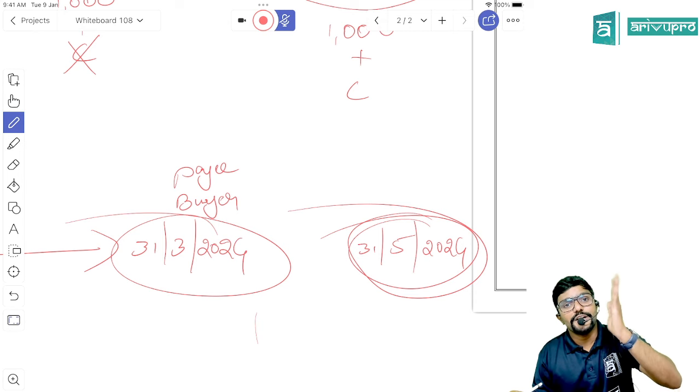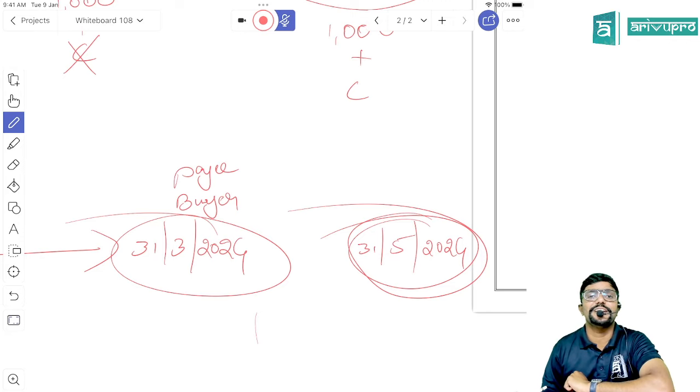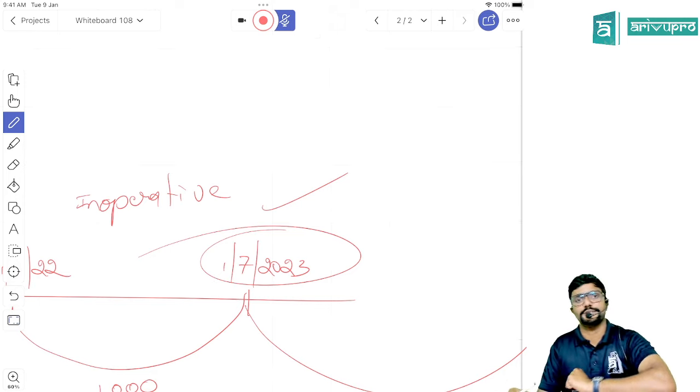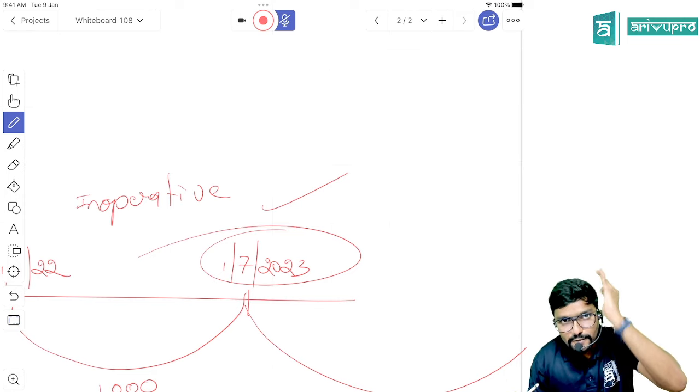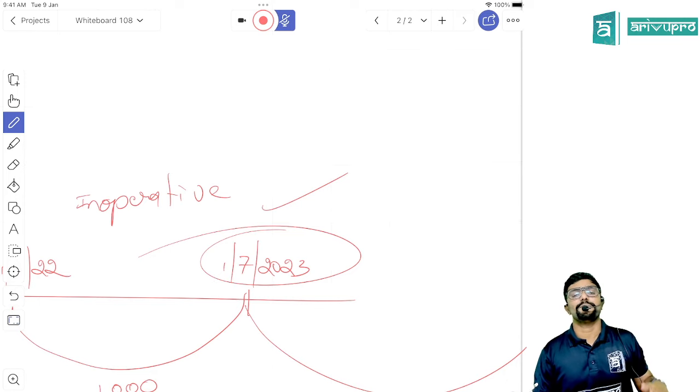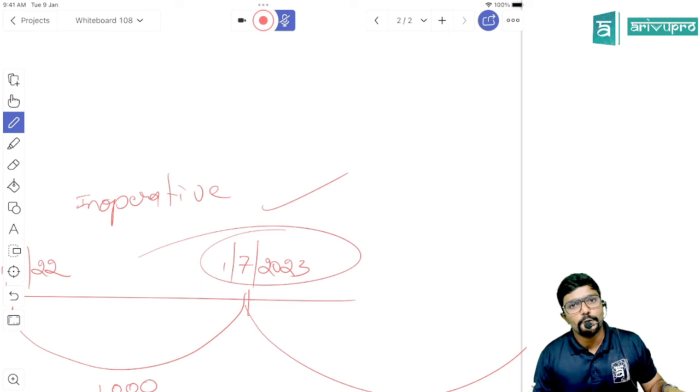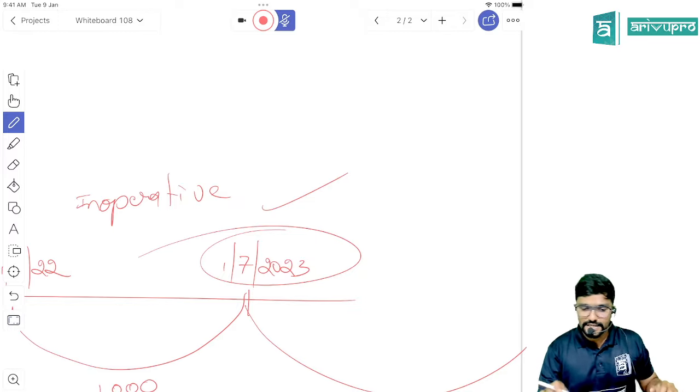Sir, what if they don't link their Aadhaar with PAN even before 31st May 2024, sir? Then the consequences would be applicable from this day only. From 1st July 2023 only, consequences would be applicable, including the higher rate of TDS and TCS. Hope you guys got clarified with this. Is that clear? Yes, sir.